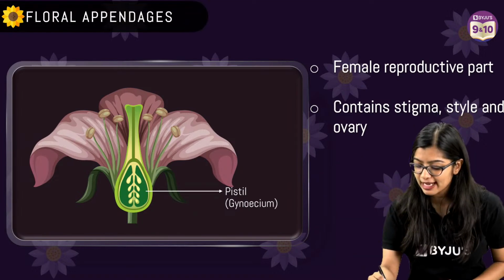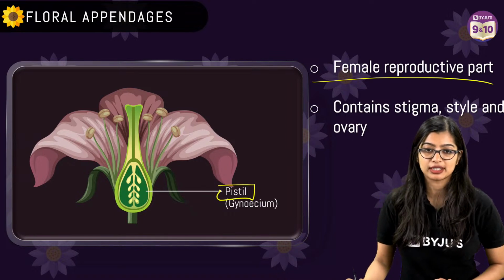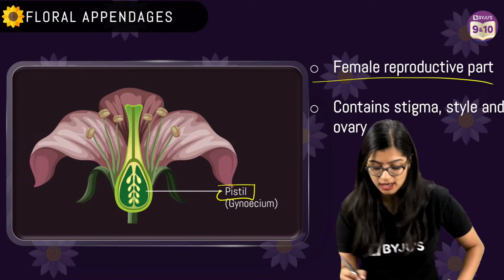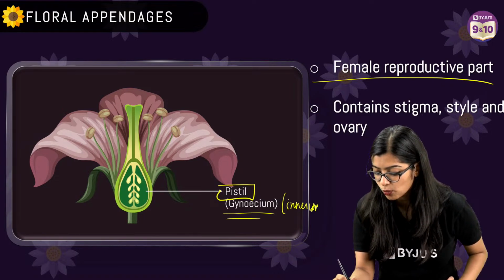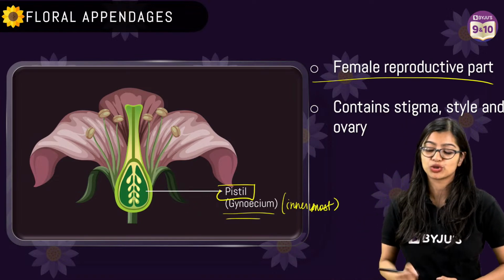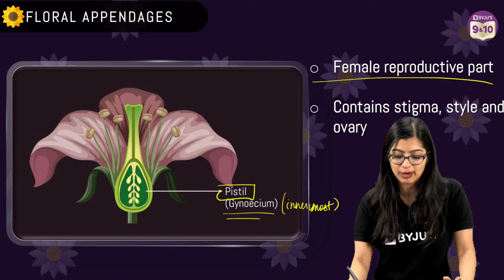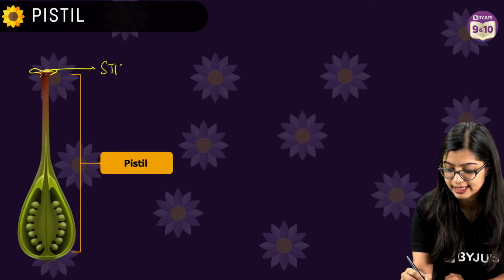See, now the next part that you see here is pistil. Pistil here is your female reproductive part, and we see that all these pistils come together and form the innermost whorl, which is known as gynoecium. Now your pistil has 3 structures, so let's learn about this in a little detail. Your pistil has this top flattened knob-like structure known as stigma.